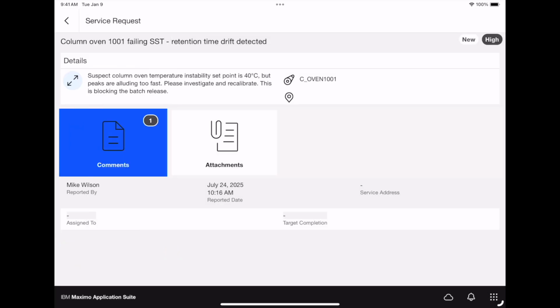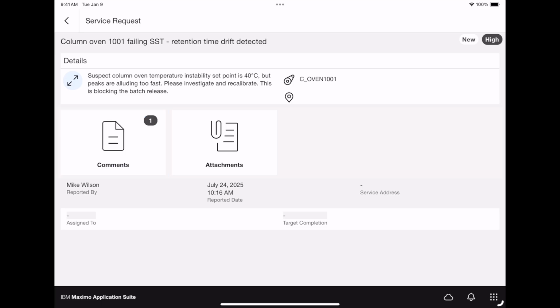Now that the service request is submitted, it will automatically be created as a work order, which the supervisor will then approve and send to the calibration tech. So before I move on, I would like to discuss the value here of Sarah being able to create the service request and get it sent off.